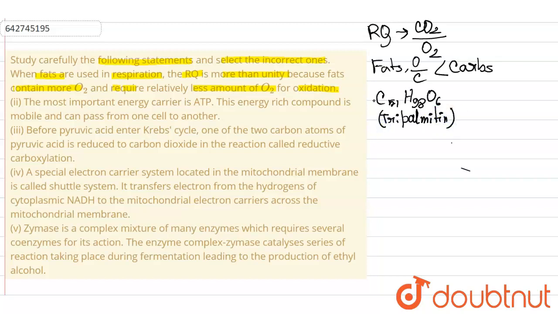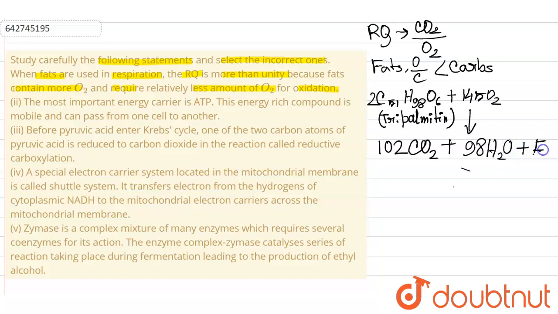So the reaction will be 2 molecules of tripalmitin plus 145 molecules of oxygen, and this will form 102 molecules of carbon dioxide, 98 molecules of water plus energy.